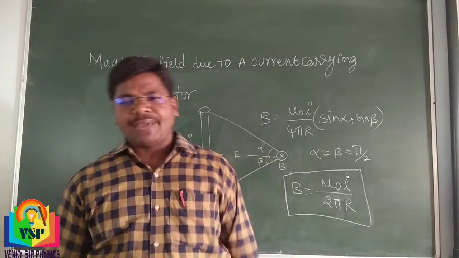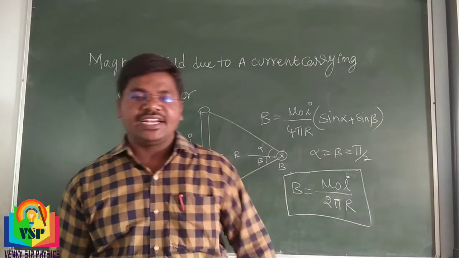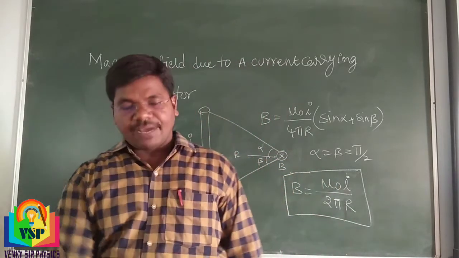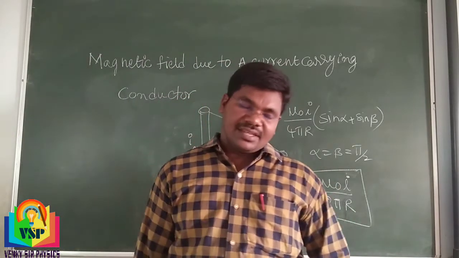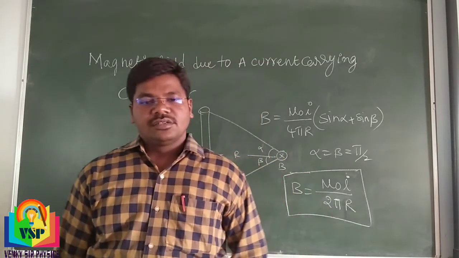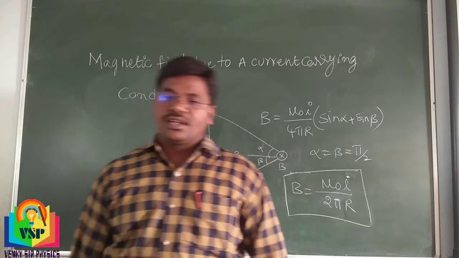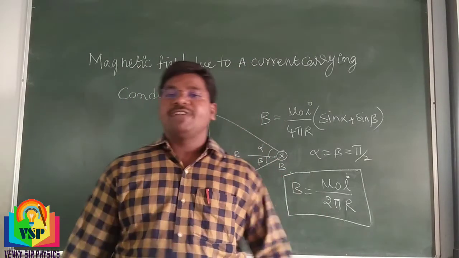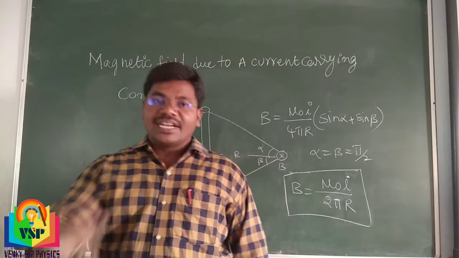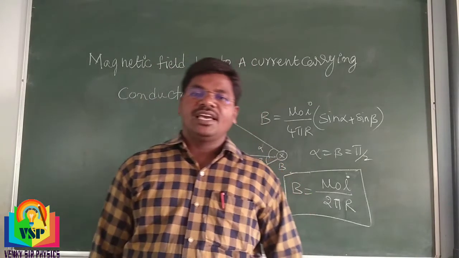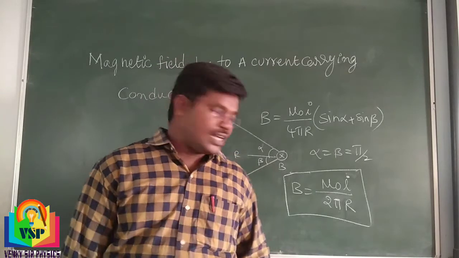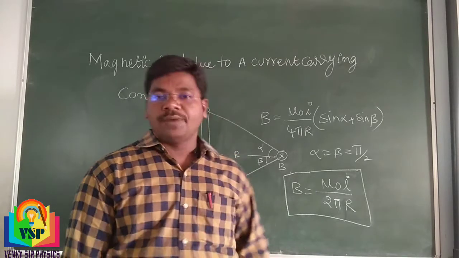The direction of the magnetic field associated with a current carrying conductor can be determined by the right hand thumb rule or Maxwell's corkscrew rule. So this formula is very important. The magnetic field due to a current carrying conductor is B is equal to mu naught I by 2 pi r.